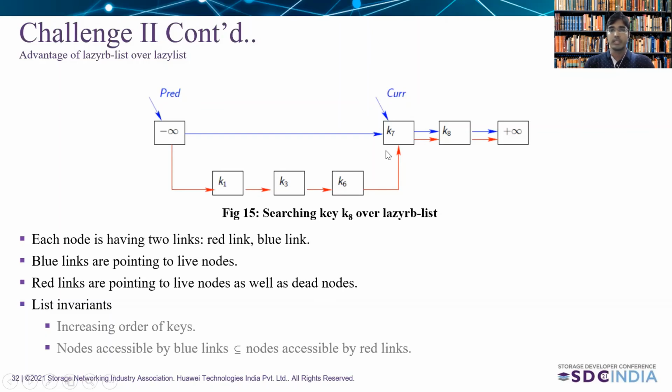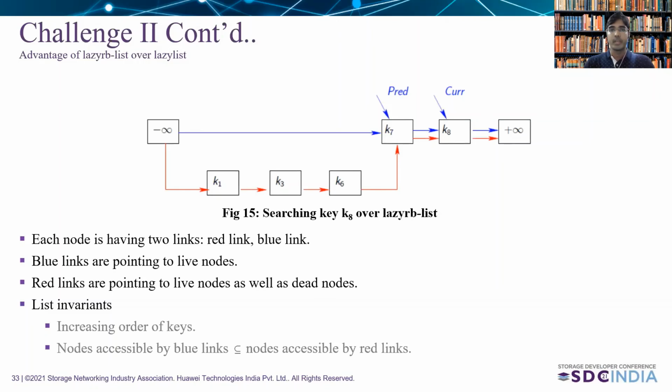And due to this property, it becomes search efficient. And we propose this data structure as a lazy RB list, lazy red blue list. We maintain two invariants. So first invariant is all the keys in the blue links and red links are in increasing order of their ID, and the nodes accessible by the blue links are a subset of nodes accessible by the red links.